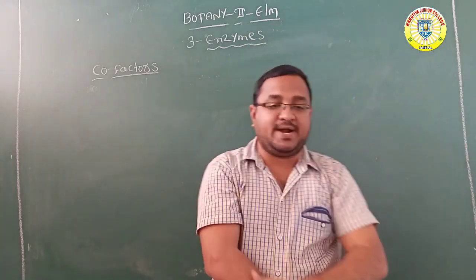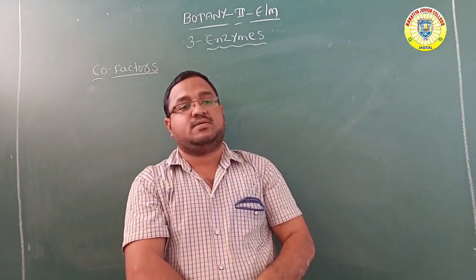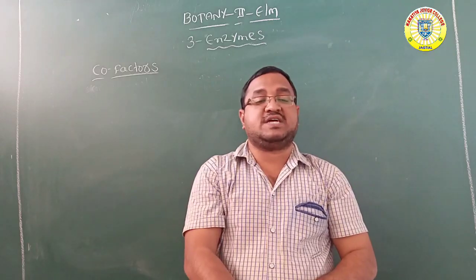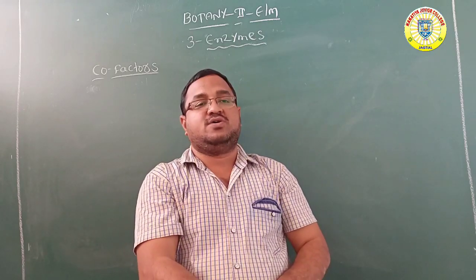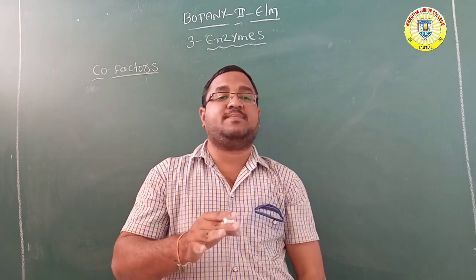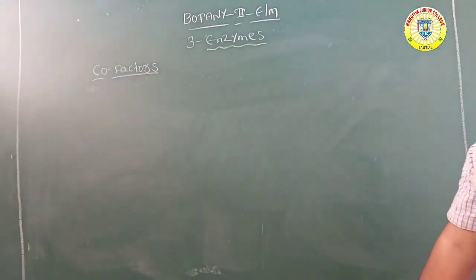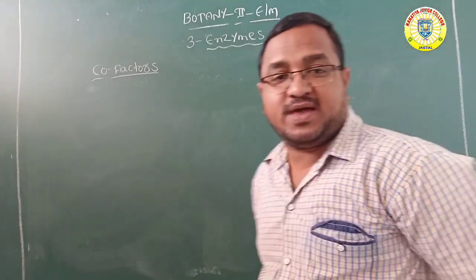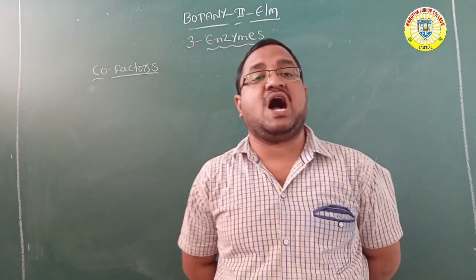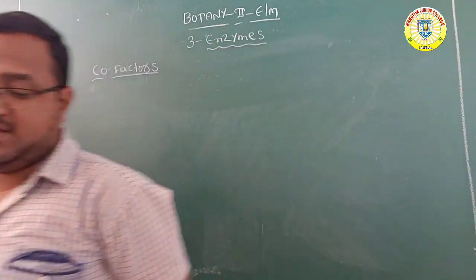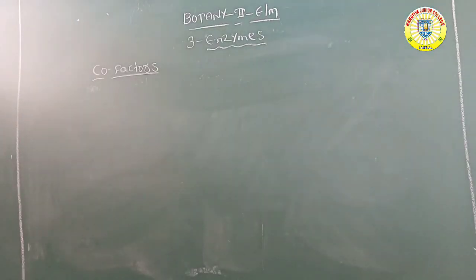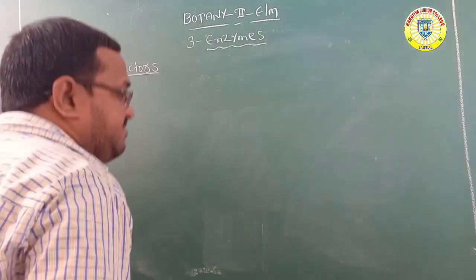And one more thing you can remember, the substrate concentration required to cause the maximum reaction rate is termed as Michaelis-Menten constant, with the symbol Km.